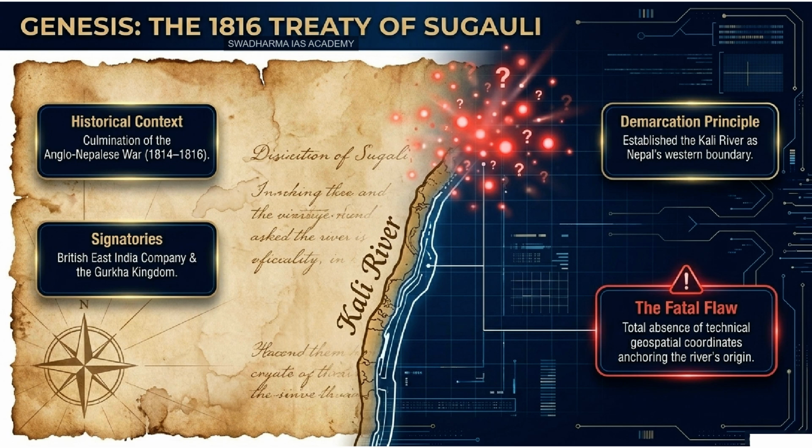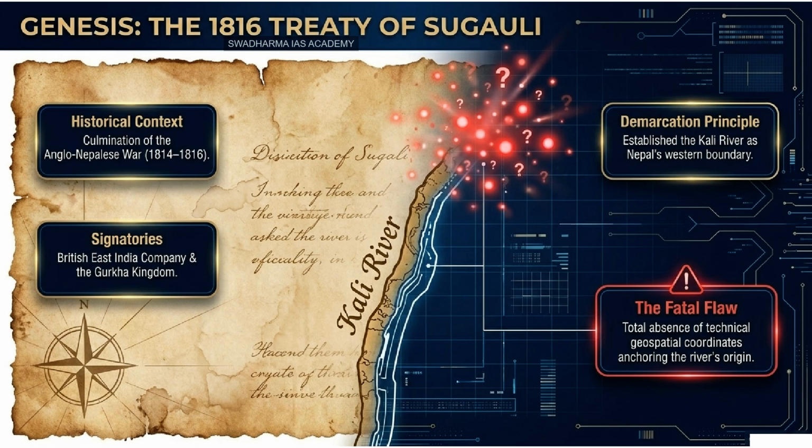Yeah, because a river up there doesn't just pop out of a single spring that you can point to. No, not at all. It's a complex dendritic system. It's a hierarchy of mountain streams and tributaries that converge over miles and miles of rugged terrain. The Treaty of Sugauli explicitly named the Kali River, but critically, it failed to state which specific tributary constituted the river's exact geographic origin point. And that one oversight, that lack of topographic precision, is the exact mechanism driving the whole territorial claim over the Kalapani-Lipulekh-Limpiyadhura triangle today. Spot on.